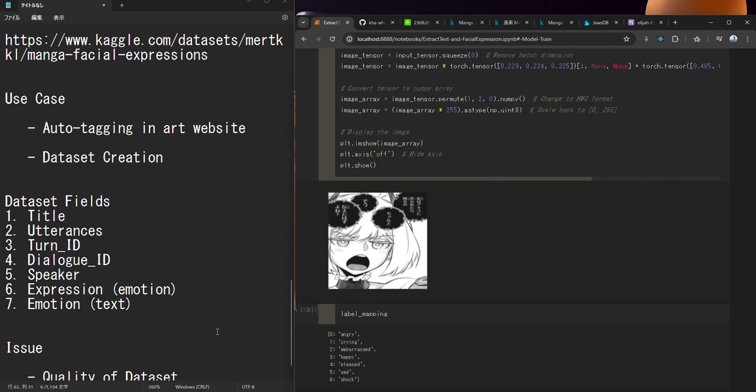For the use cases of the little project that I made, here are 2 possible use cases. First is auto tagging in art websites. If you're lazy about putting in manual tags, maybe the website can do it for you by using this kind of machine learning model. And another one is my main task, which is dataset creation. If I were to make a dataset, it would be shaped like this. Just to make things short, I can obtain the utterances, the speaker, and the expression based on the studies that I made.